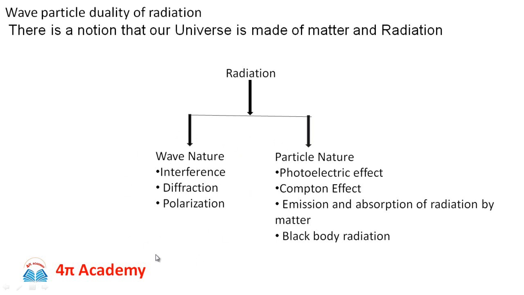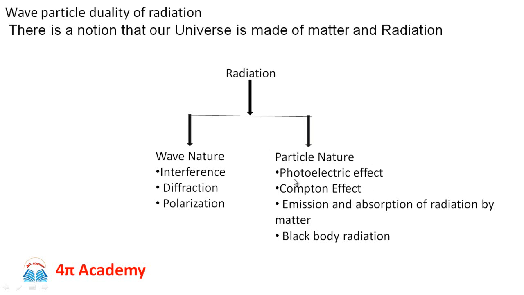We know everything about light, but this is not the fact. At the beginning of the 19th century, there were other physical phenomena shown by light, such as the photoelectric effect, the Compton effect, then emission and absorption of radiation by matter, that is blackbody radiation. These physical phenomena could not be explained by the classical wave theory of light, and light shows a different kind of behavior, which is called the particle nature of light.